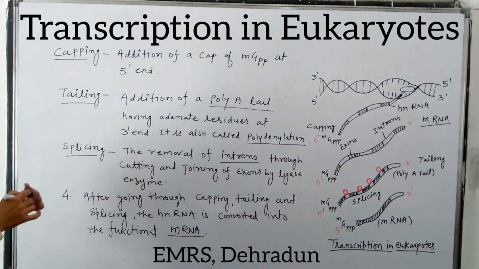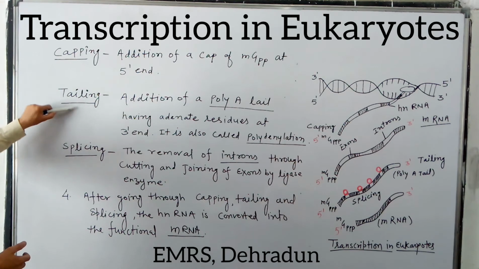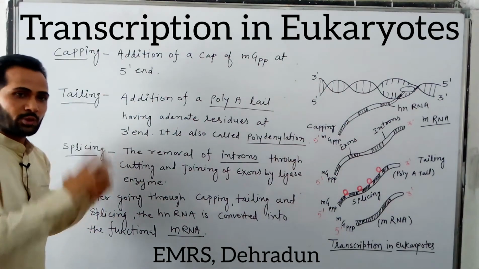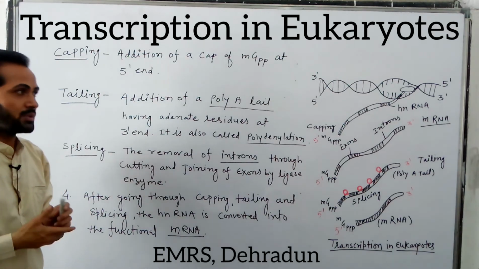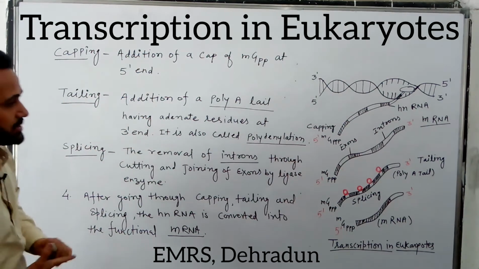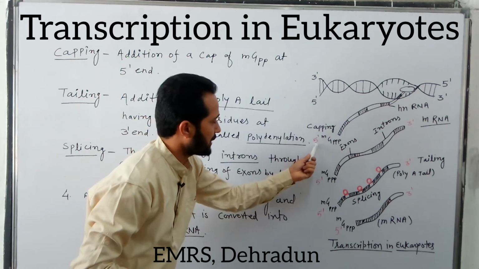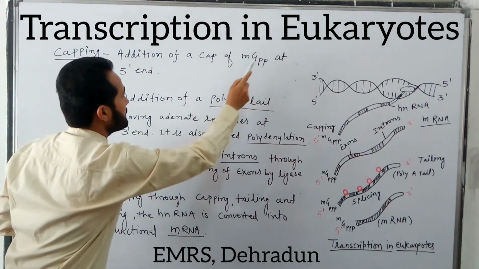These are the post-transcriptional processes, 3 post-transcriptional processes: capping, tailing, and splicing. After passing through these processes, the hnRNA is converted into the functional mRNA. So what are these three processes? Capping. Capping is what? As you can see, at this end of this hnRNA, which is the 5' end, the addition of a cap of MGP.